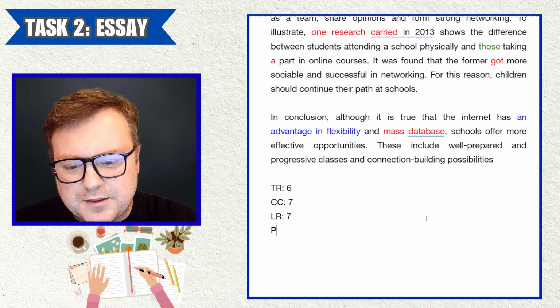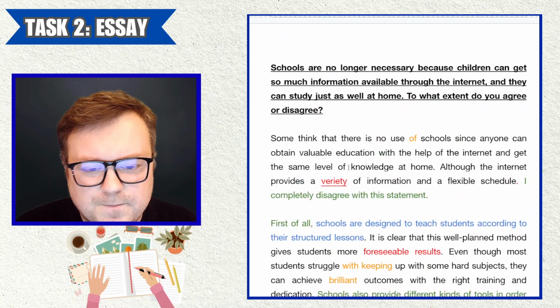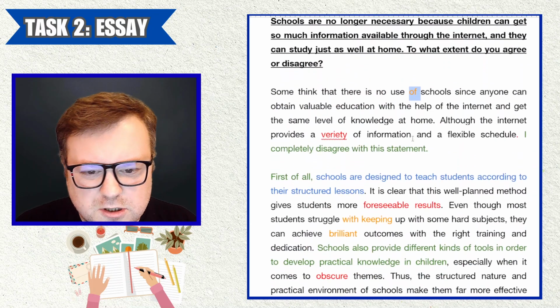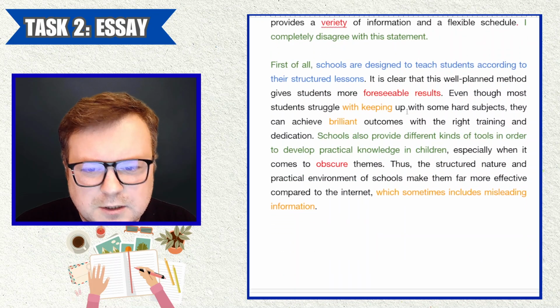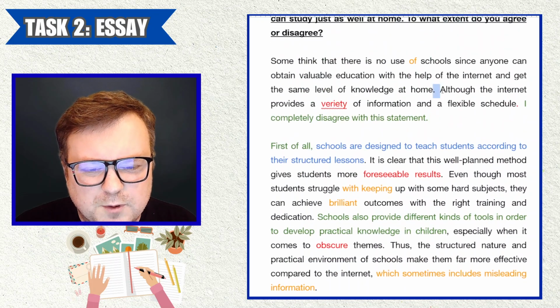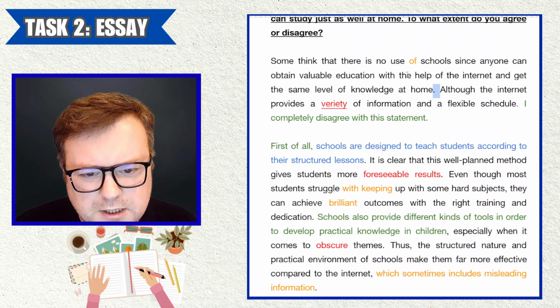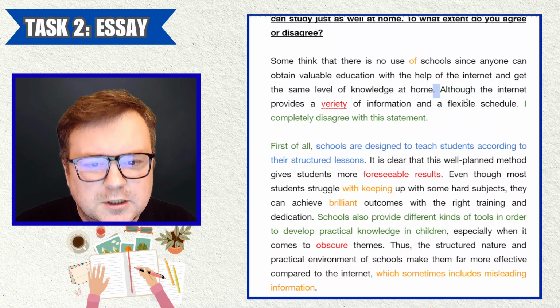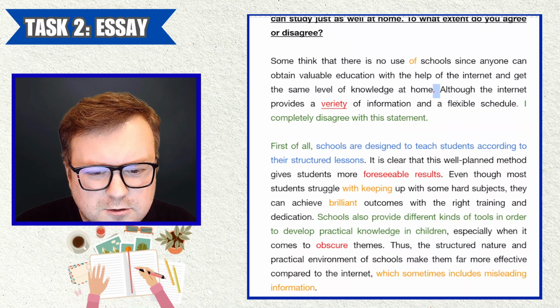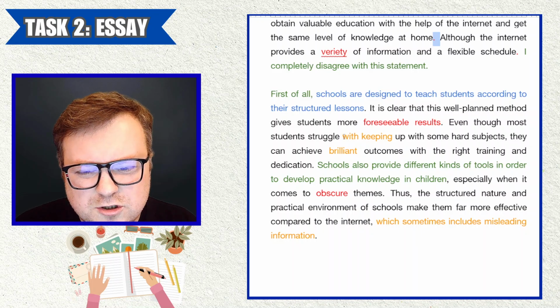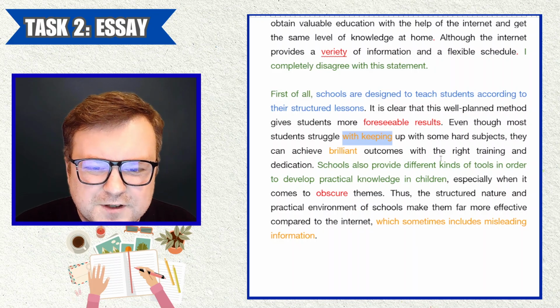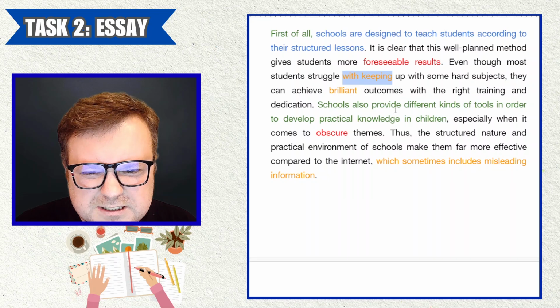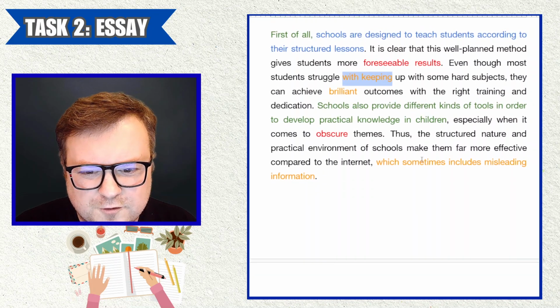And then, of course, we get to grammatical range and accuracy. Okay, mispreposition here, but that's more about vocab. Misspelling, and that's more about vocab. Do have that problem with punctuation here, that it should be a comma, not a full stop. So that's one little grammatical error. Struggle to keep is probably better than struggle with keeping. That use of the infinitive. So slightly odd verb choice with verb form.